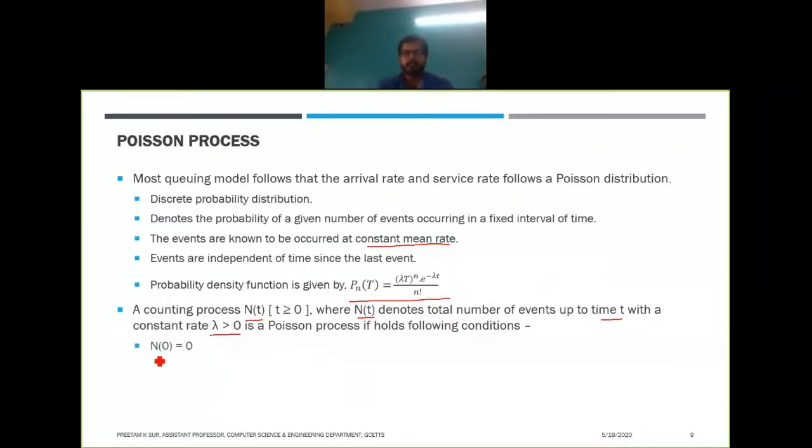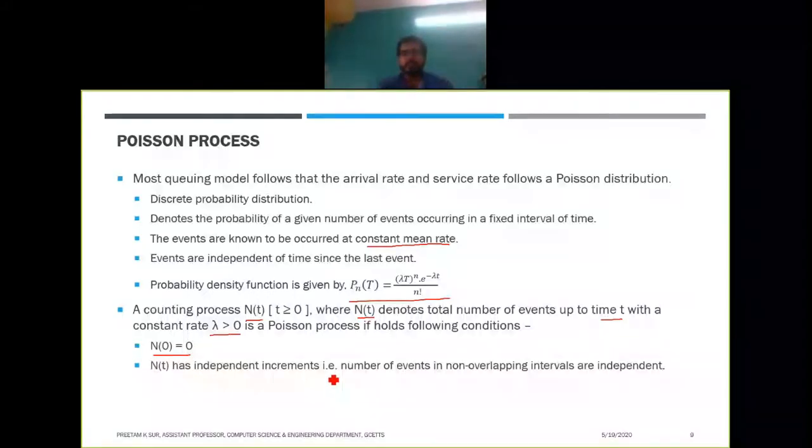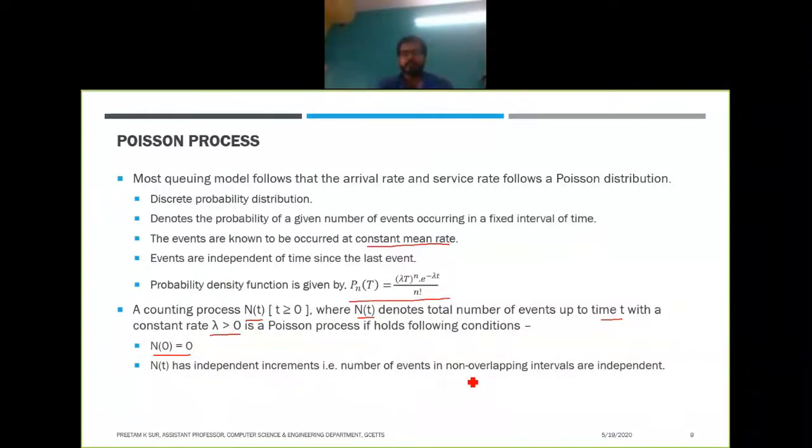One is N(0) equals 0, which means initially there will be 0 events when time equals 0. And N(t) has independent increments, that is, the number of events in non-overlapping intervals are independent.